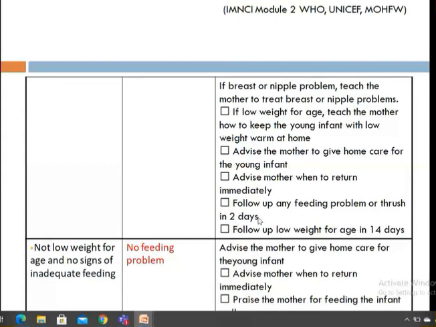If the baby has no feeding problem at all, the attachment is good, suckling effectively, everything is fine, then advise the mother to give home care for the young infant, advise her when to return immediately, and praise the mother for feeding the infant properly. So you have to teach the correct positioning and attachment for breastfeeding.